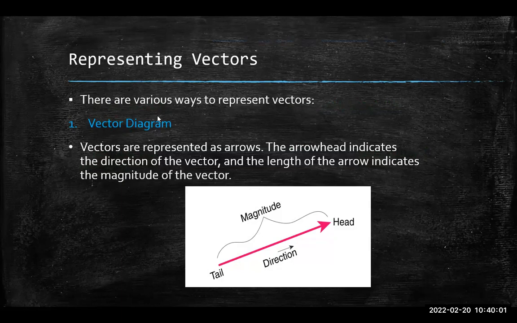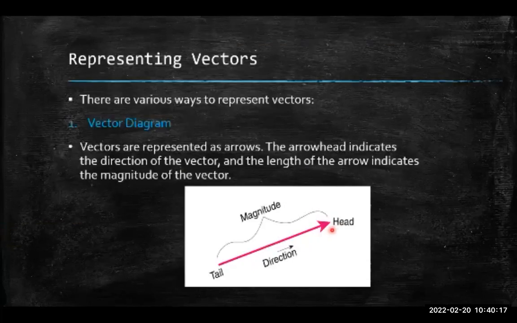So the first one is a vector diagram. Vectors are represented as arrows, just like you see here. Wait, let me get my little laser pointer. The arrowhead indicates the direction, so it's pointing this way. The length of the arrow indicates the magnitude of the vector.